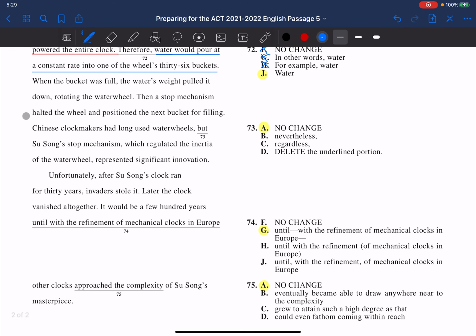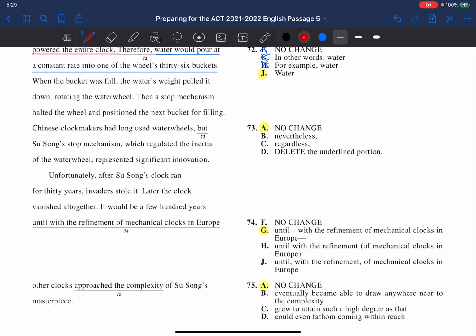Then a stop mechanism halted the wheel and positioned the next bucket for filling. Chinese clockmakers had long used water wheels, but Susong's stop mechanism, which regulated the inertia, represented a significant innovation. All right. So we have nevertheless and regardless. So regardless is what you use when you say, all right, you're going to ignore warnings or bad things that are going to happen. Nevertheless is something happened despite what happened before it.